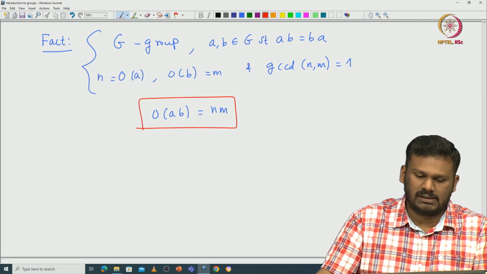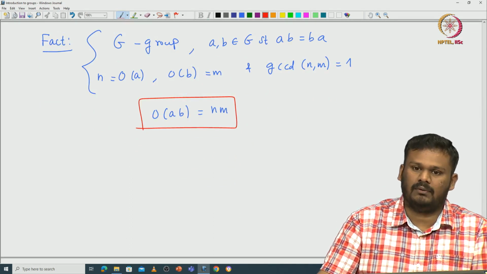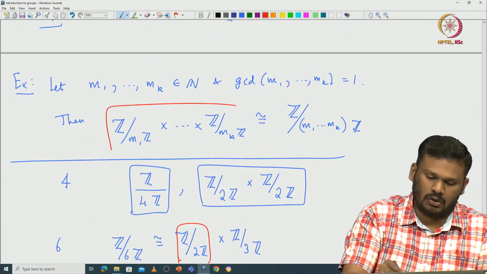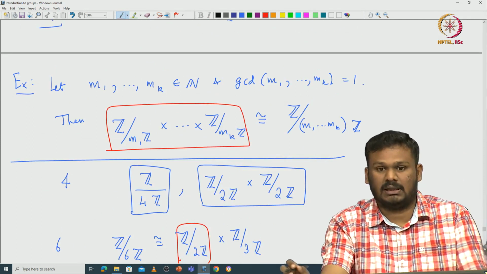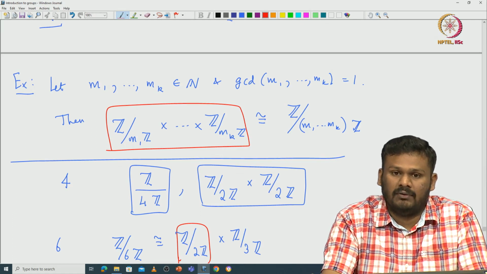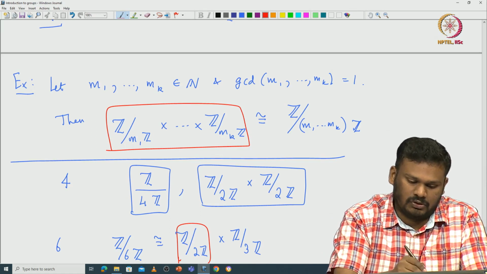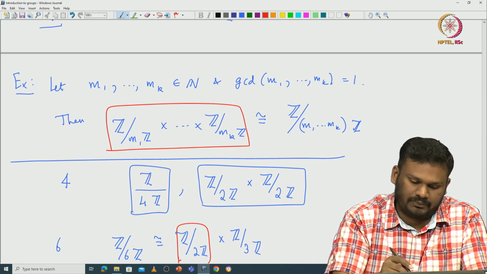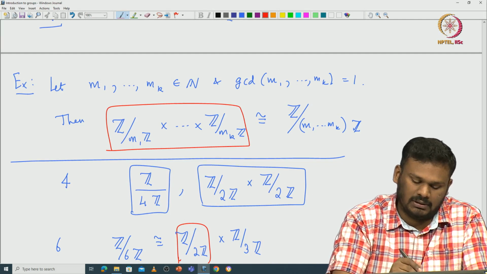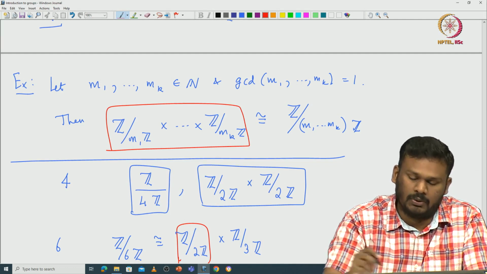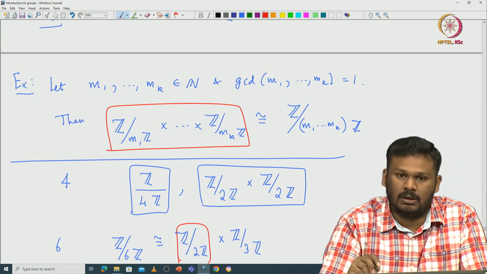So now using this, you can see that if you have a group like Z modulo m1Z cross etc. cross Z modulo mkZ, where m1, m2 etc. are all relatively prime, then there will be an element which has order m1 from the first component, m2 from the second component and so on.